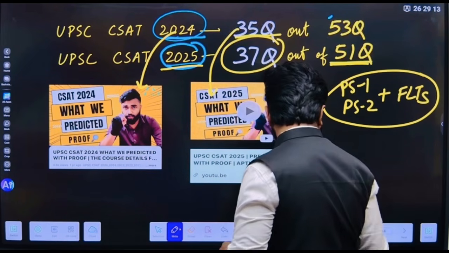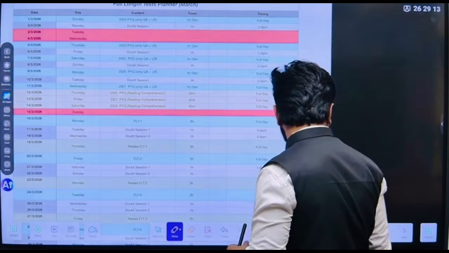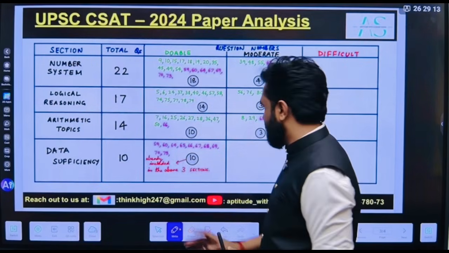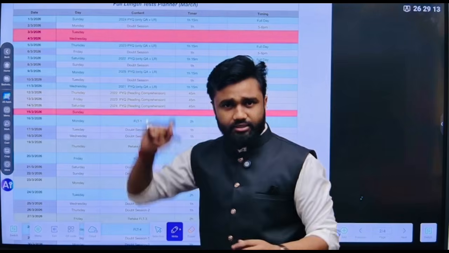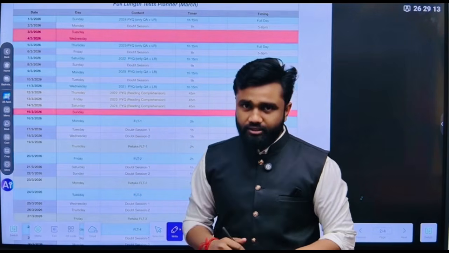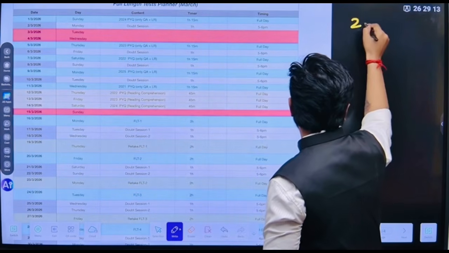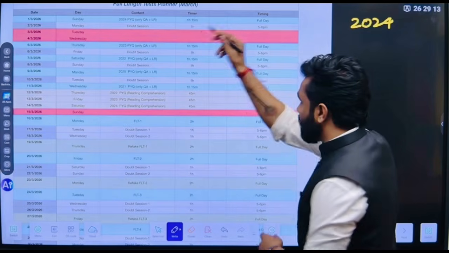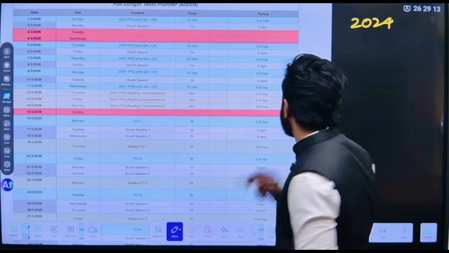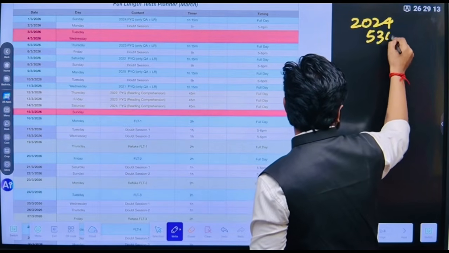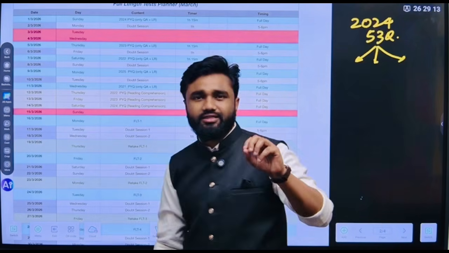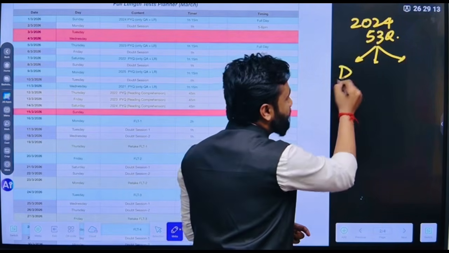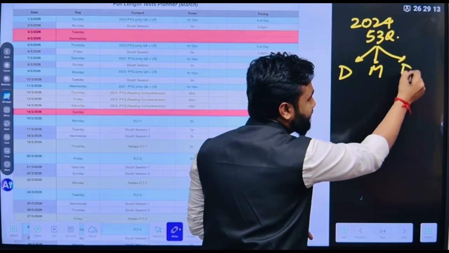Now, if you wish to know more about our test series planner, let's quickly look at it. We have a test series starting today, that is 1st of March. We would be doing the year 2024, all the QA plus LR questions. So we have around 53 questions from this. In this, we have classified the questions as doable, moderate and difficult.